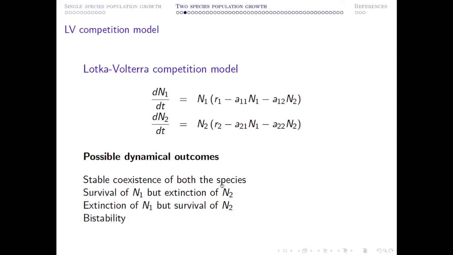Either we can see coexistence of both the species, or survival of N1 and extinction of N2. Alternatively, we can have extinction of N1 and survival of N2, or we can see bistability. That means both the species N1, N2 survive, but that depends upon the initial population density.